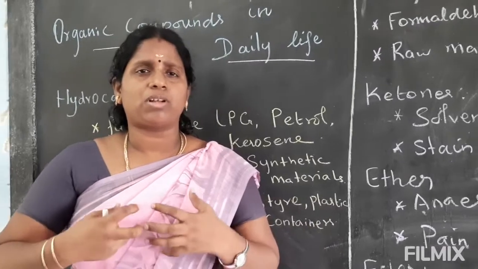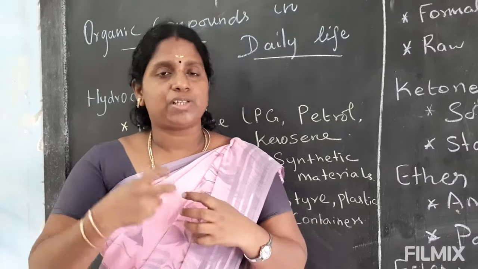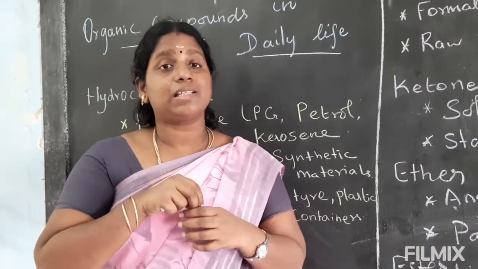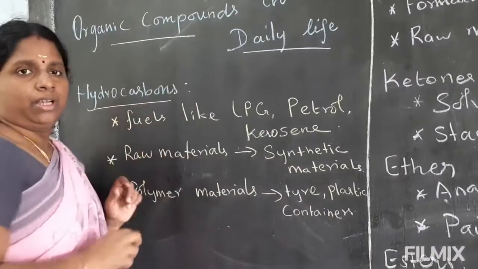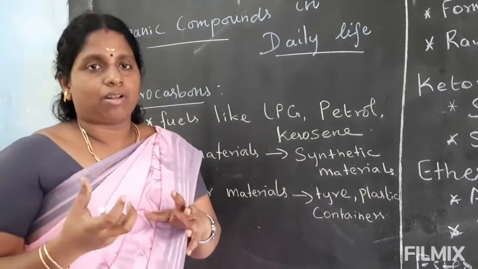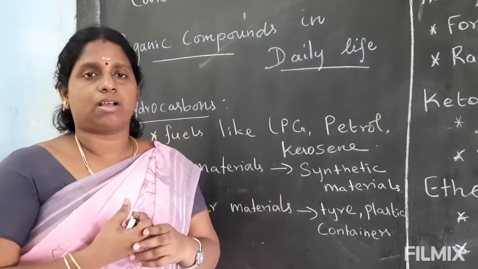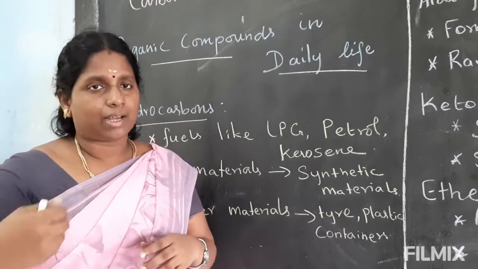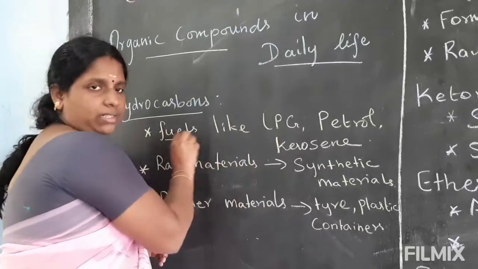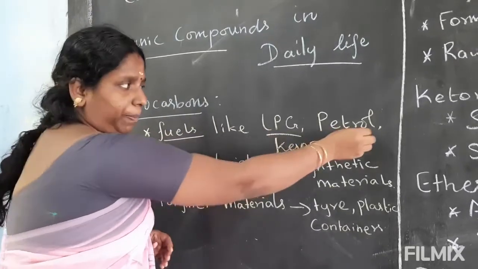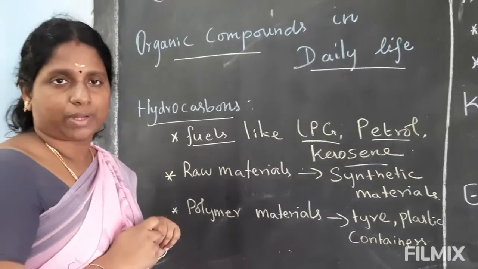Let me see what are the main products we use in our daily life, and what compounds are present in those products. First, hydrocarbons. We know that hydrogen and carbon combine to form hydrocarbons, and we have a lot of organic compounds in three classes. Hydrocarbons are used as fuels: LPG, petrol, kerosene. These fuels contain only hydrocarbons.